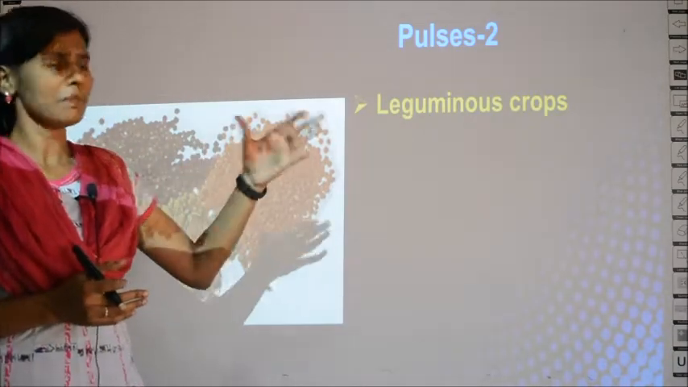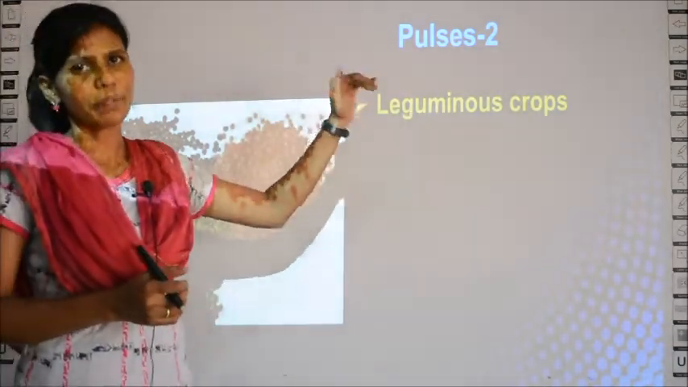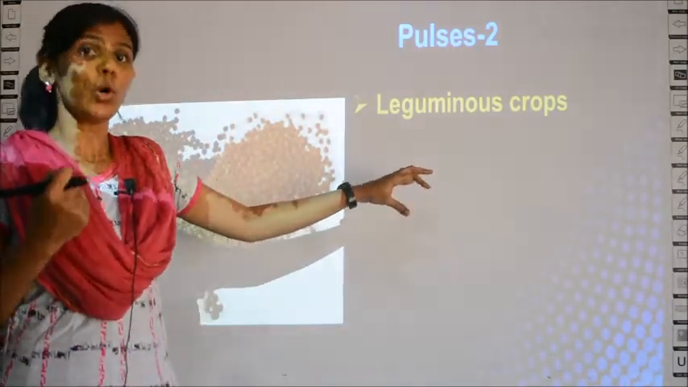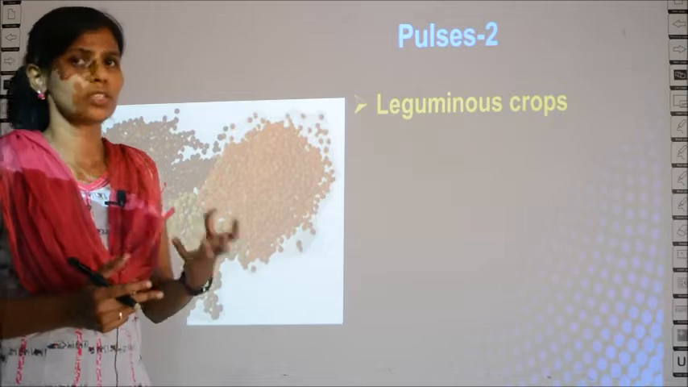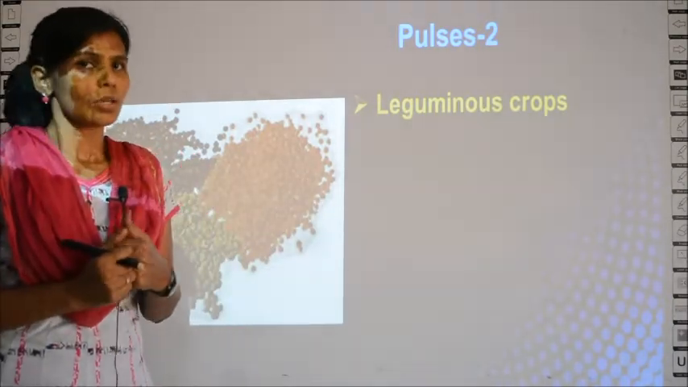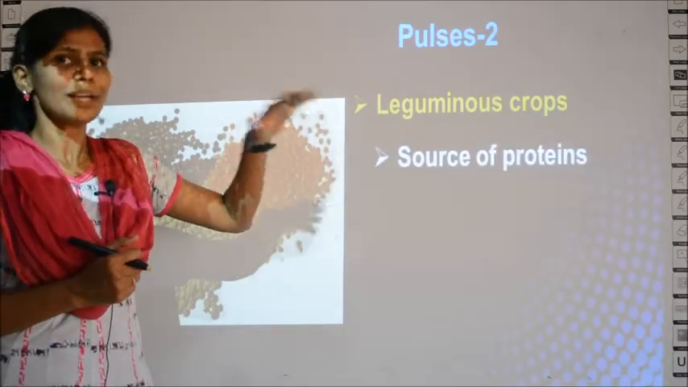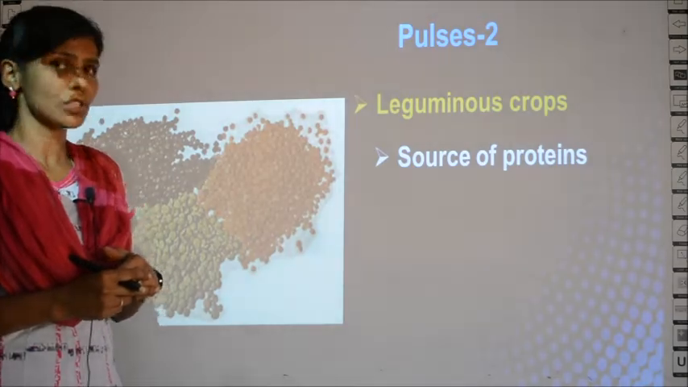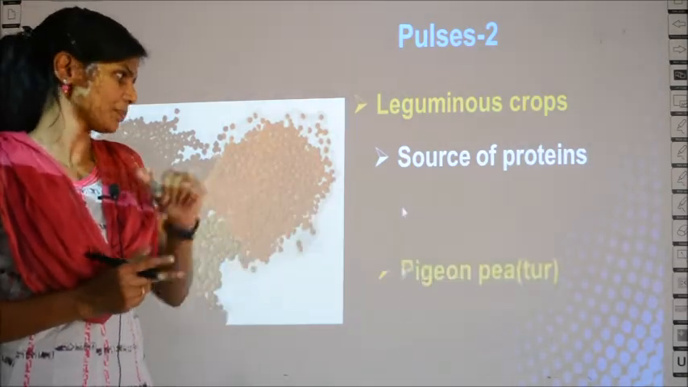So coming back to the level of geography, leguminous crops will have more protein source in them. Of course, this is also biology only. So because it is rich in protein. Okay. So this is also an essential need, no? So that is also cultivated more in India. It is a source of proteins.